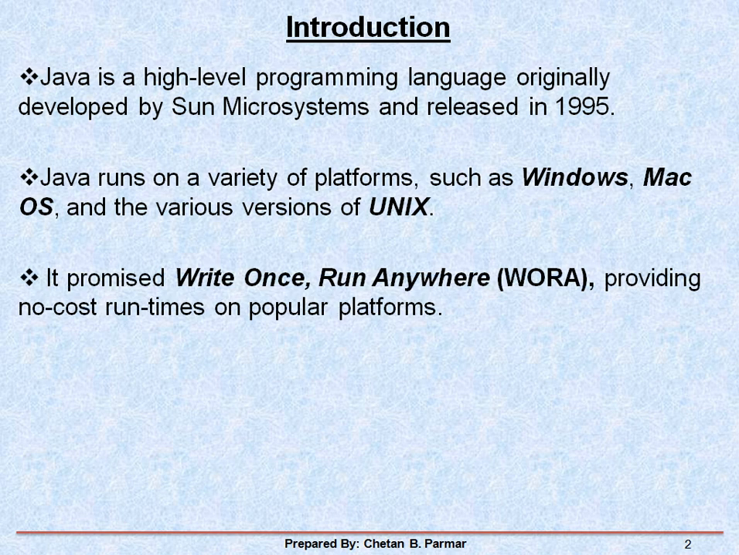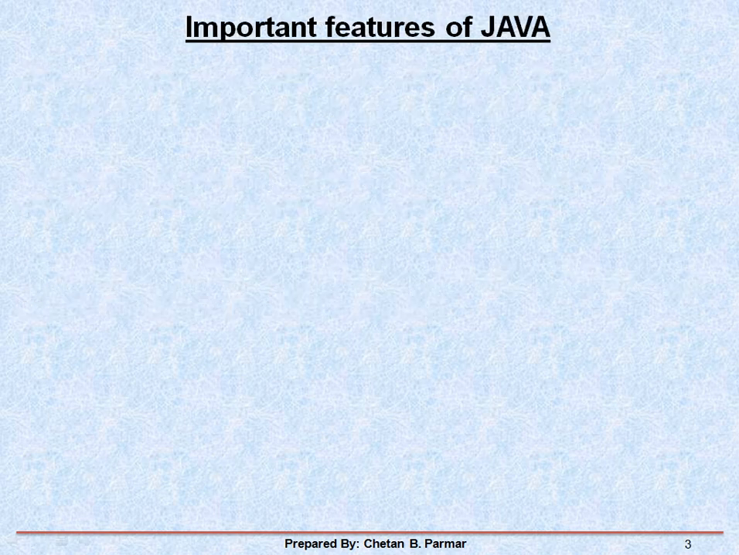Then it promises to write once, run anywhere. This is one of the best features of Java. It means that you can write any Java program only one time, and that particular program you can run anywhere, on any platform. It is not an issue about any architecture or any hardware or software issues. Nothing is there. That's why Java is the most popular right now. Now some of the important features of Java.